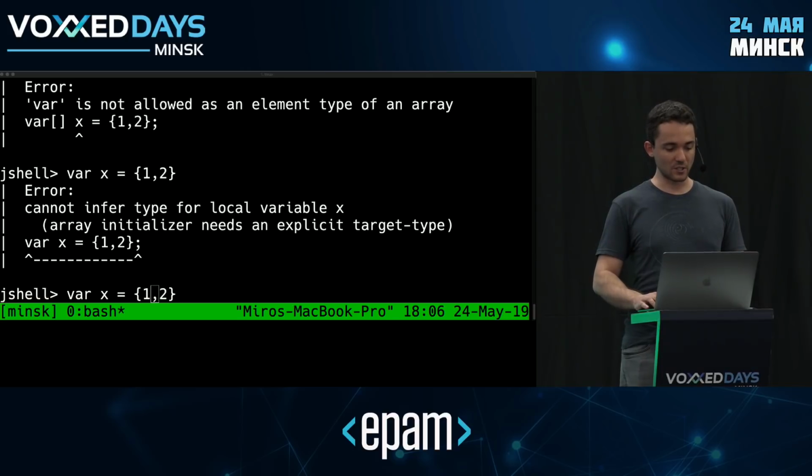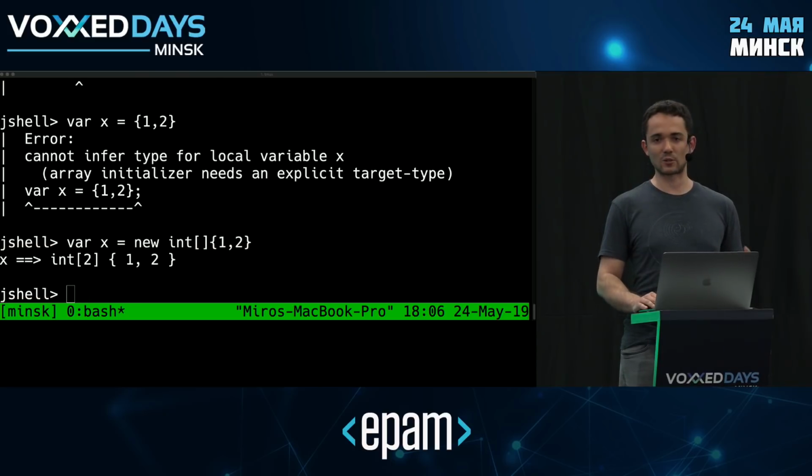However, if I try to initialize this array differently, maybe by using something like this, it turns out this actually works. So it's not the case that it just doesn't work with arrays. You just have to initialize it the right way, right? So in this case, of course, I'm fixing the error from before because I'm explicitly telling it that the target type is an int. So a little bit of a tricky situation, especially if you're trying to refactor and replace things with var.